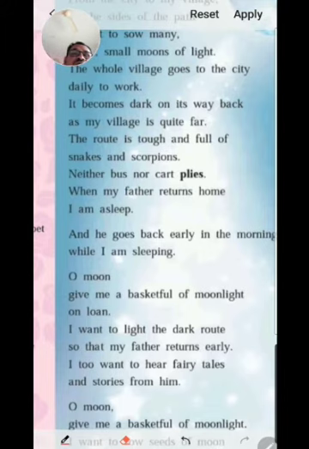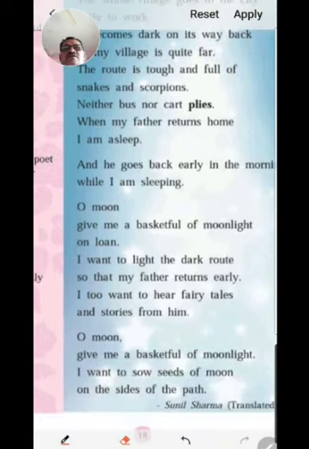And so I don't meet my father. I don't speak to my father. Then he said, O moon, give me a basketful of moonlight on loan. I want to light the dark route so that my father returns early. I too want to hear fairy tales and stories from him.